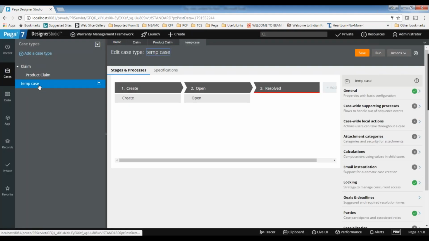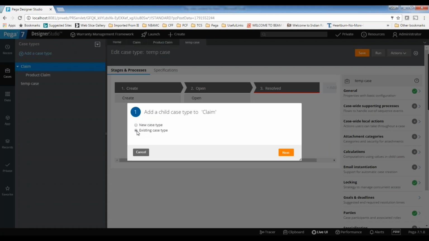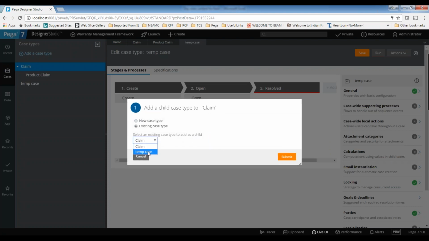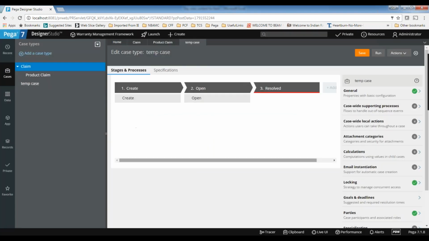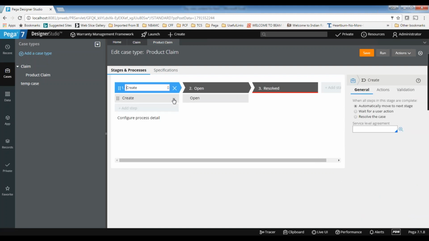So if you want to add this temporary case, you have to add a child to the client. You can go to add a child case type, select add existing case type. Here you can see temporary case is coming. Okay, got it. And like that, you can add it. And then in the product claim, we need to mention all these things.